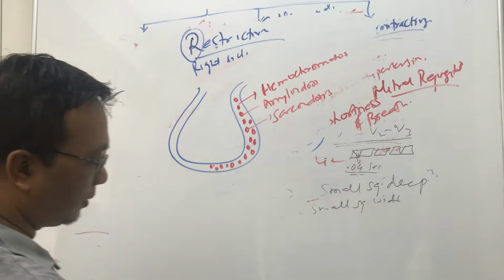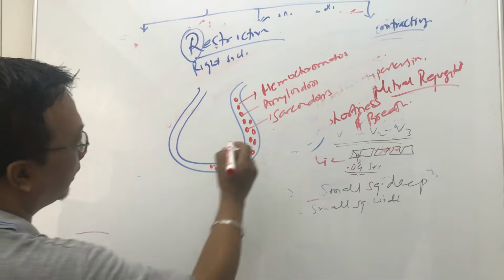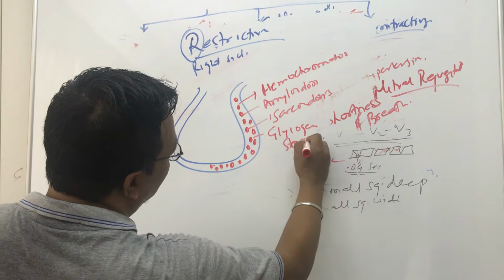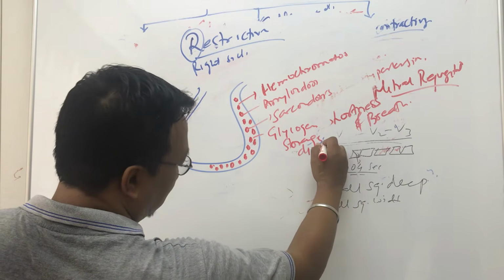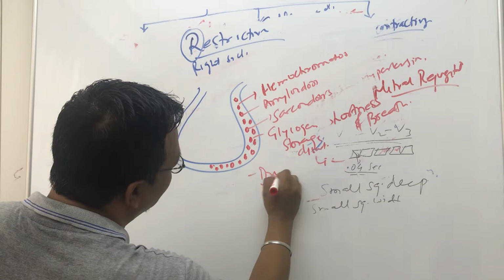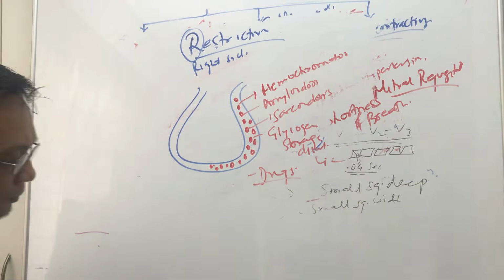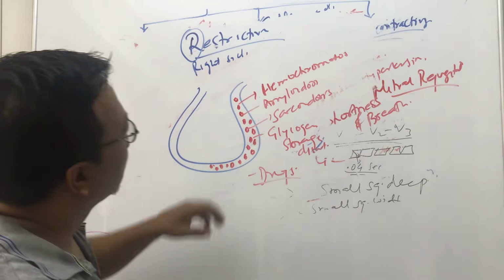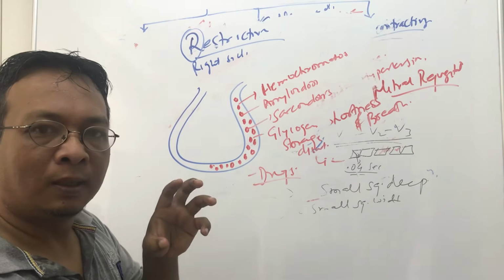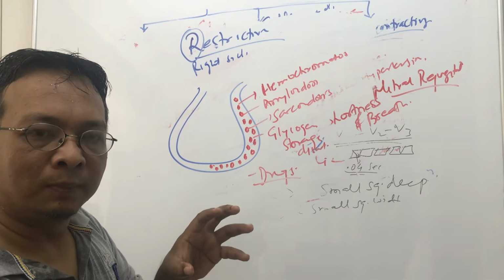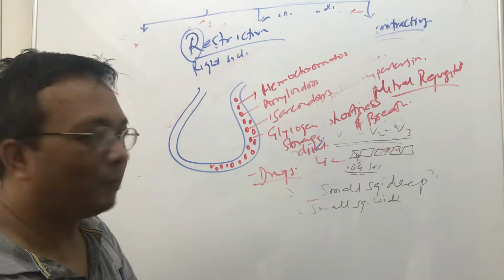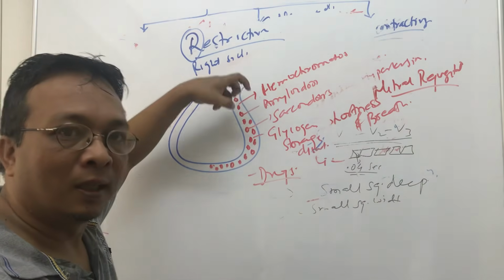Okay, and any sort of glycogen storage disorders. Some drugs can also do it, like serotonin. So in restrictive, the ventricular walls and the myocytes become properly stiff because of some foreign substances infiltrating.